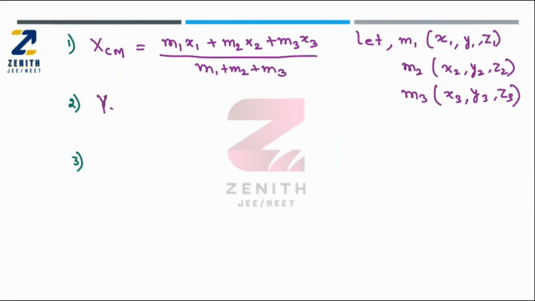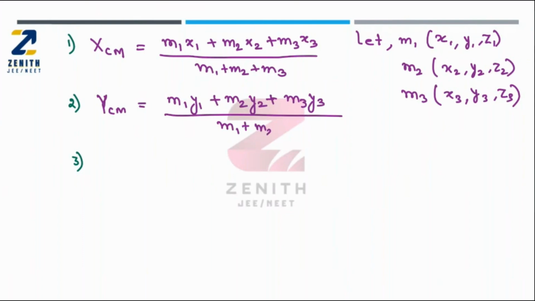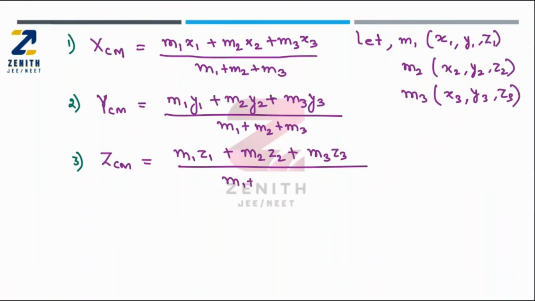Similarly, for y center of mass, can I say m1 y1 plus m2 y2 plus m3 y3, which is divided by m1 plus m2 plus m3. Similarly, you can calculate for z center of mass, which is nothing but m1 z1 plus m2 z2 plus m3 z3 divided by m1 plus m2 plus m3.